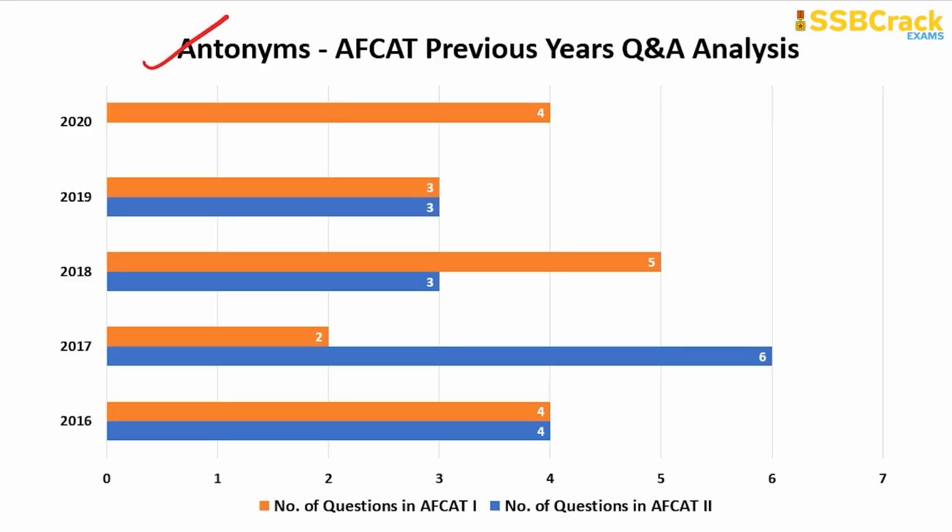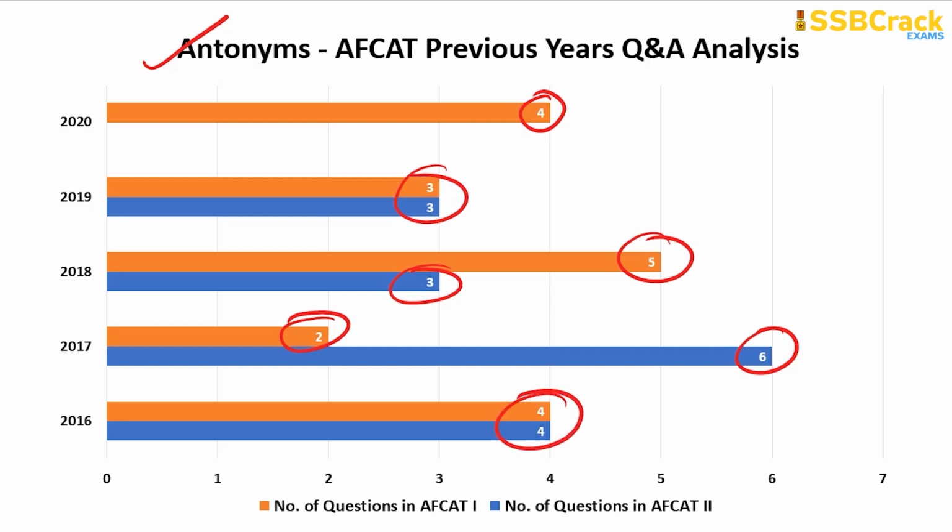Previous year's Q&A analysis. As you can see, in AFCAT 1 2020 exam, 4 questions came from antonyms and 3 from AFCAT 1 and 2 2019. 5 questions came from antonyms in AFCAT 1 2018 and 3 again from AFCAT 2 2018. 2 questions came in AFCAT 1 2017 and 6 in AFCAT 2 2017. 4 questions came in both AFCAT 1 and 2 2016. So a minimum of 2 to a maximum of 6 questions you can expect from the antonyms part.